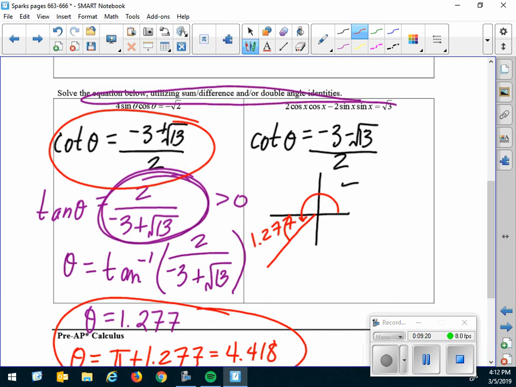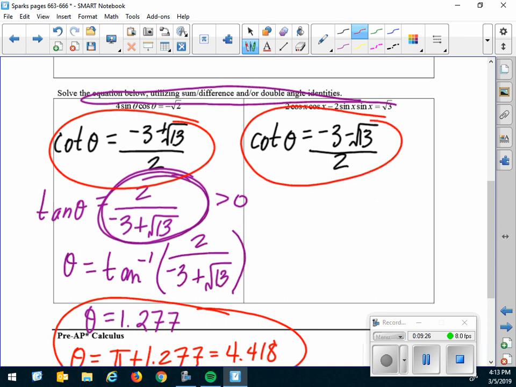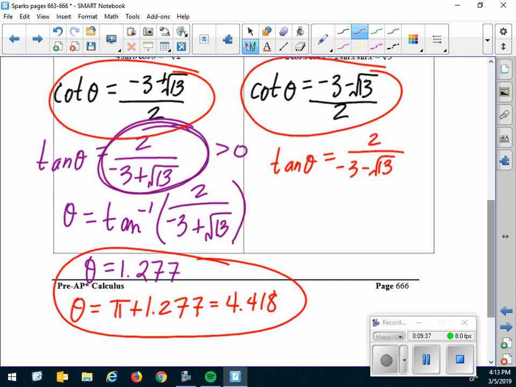Now let's go over and find the angles that answer this one. So we know that tangent of theta is 2 over negative 3 minus root 13. Well, I know that denominator's negative, and 2 divided by a negative number is negative. So here I'm going to have two angles that have a negative tangent, which will happen in quadrant 2 or quadrant 4.